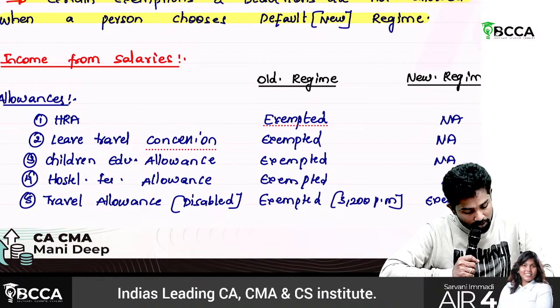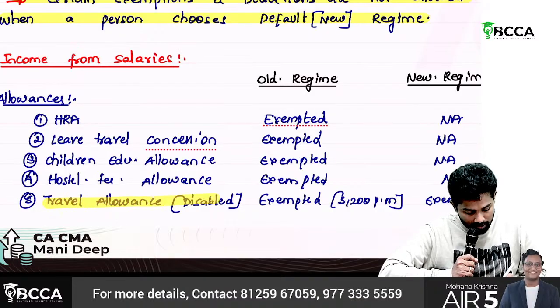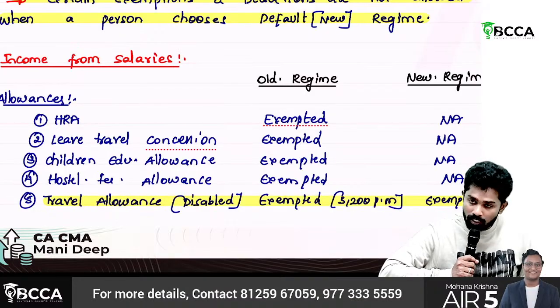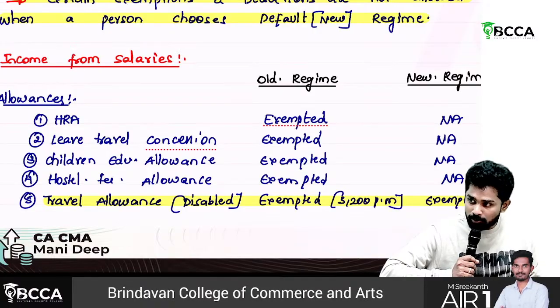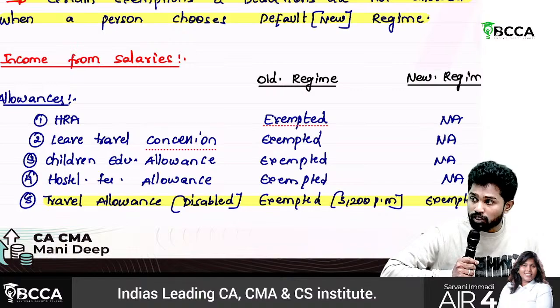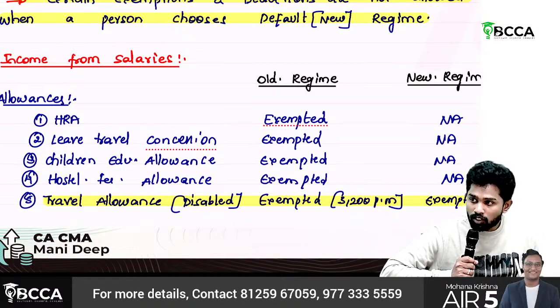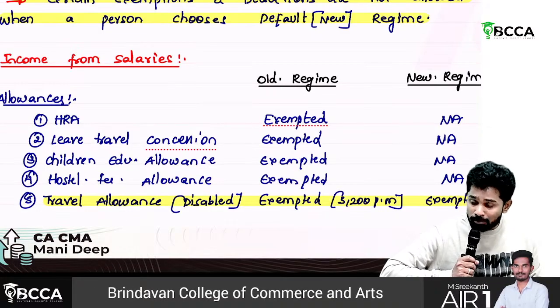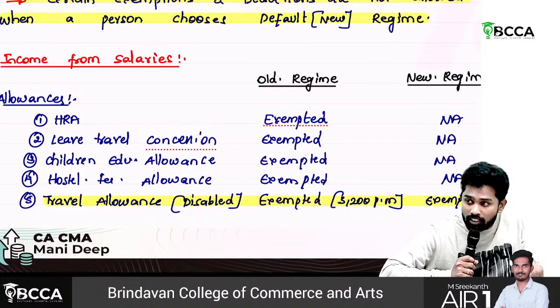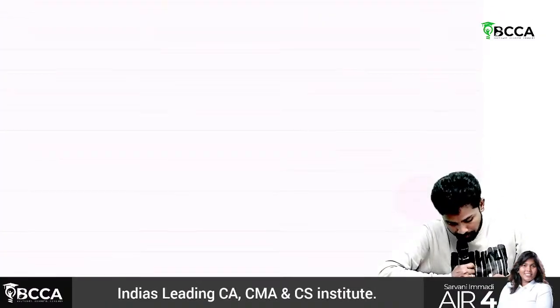So this is important. So the travel allowance is exempted even under what? New regime. All the others are taxable only. But with respect to a disabled person, travel allowance of 3,200 per month is exempted. Let's say the company is paying 5,000. How much is exempted? 3,200. The balance 1,800 is taxable. Such exemption can be availed even in the new regime as well.